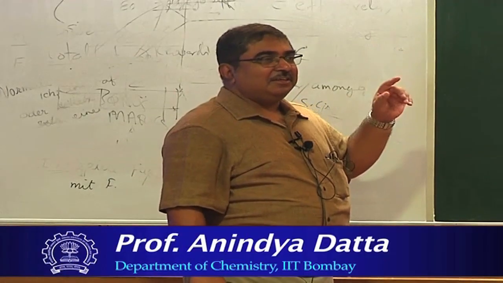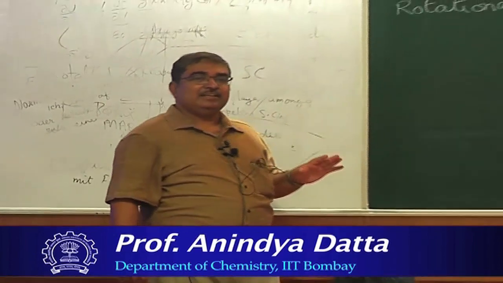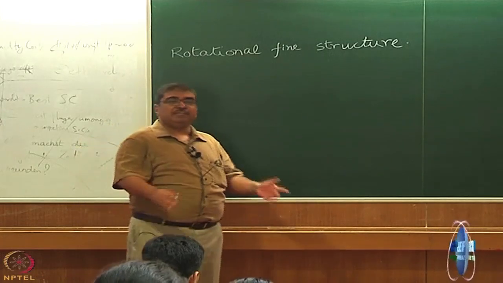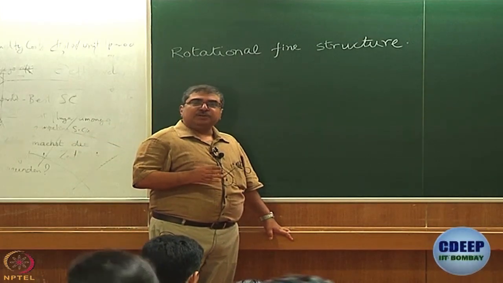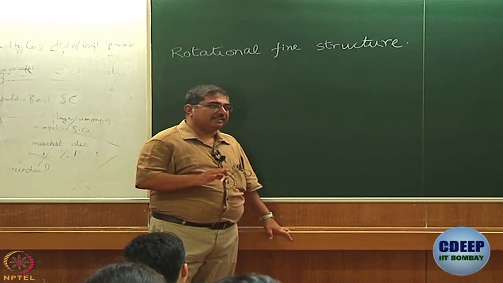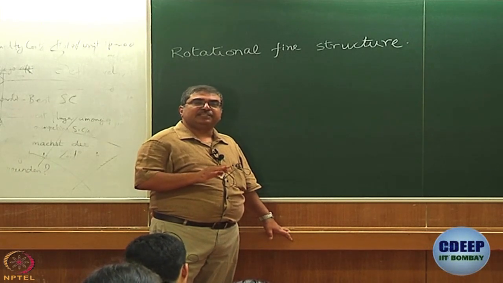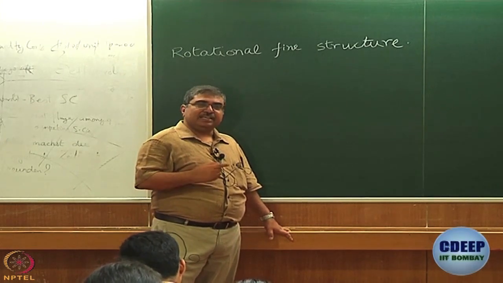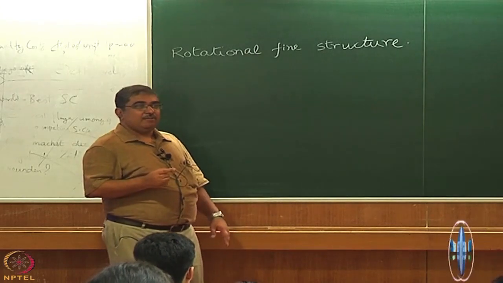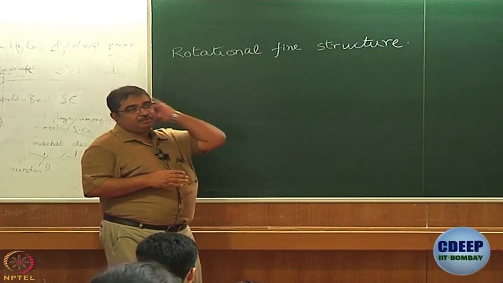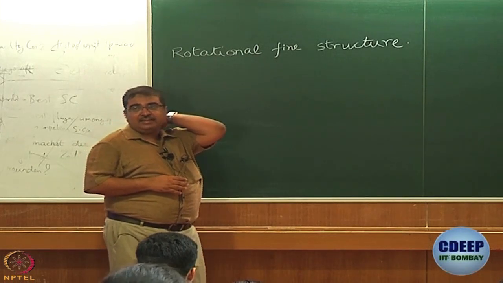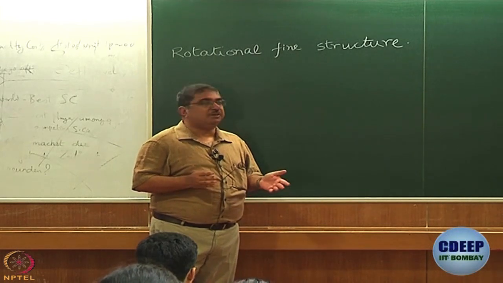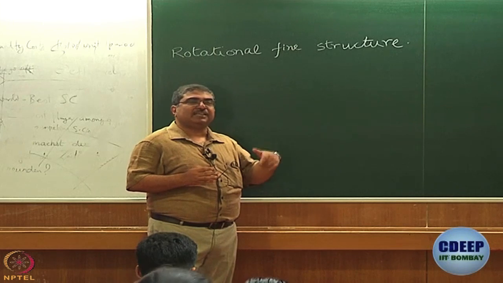So, let us continue with the discussion we had yesterday. What we have been talking about is electronic spectroscopy. When we talk about transitions, like what we did in rovibrational transitions, you are going to have fine structure because of sublevels that are there. Every electronic level is associated with vibrational and rotational sublevels. So, when a transition takes place, it is not as if it takes place from one level. When you talk about vibrational levels only, then the saving grace is that the level of origin can only be V equal to 0. That is what gives us the vibrational structure.